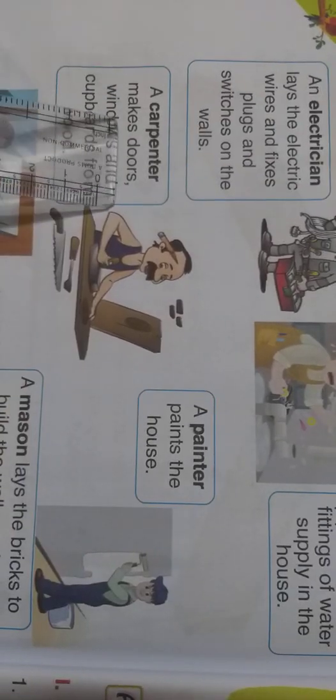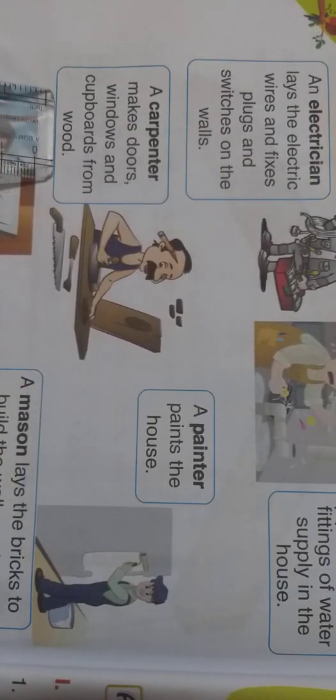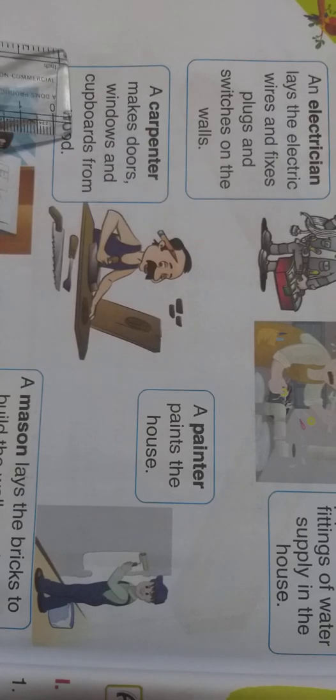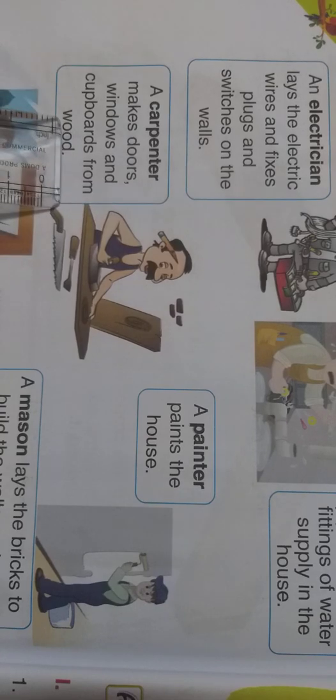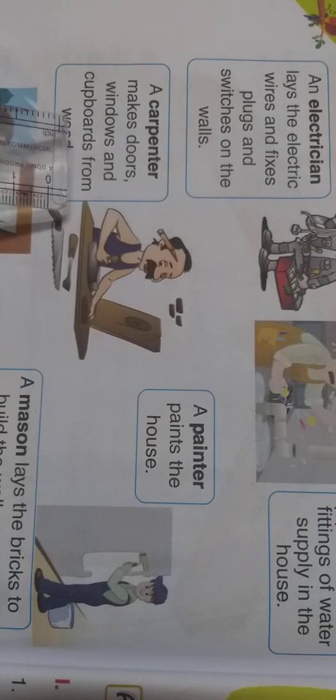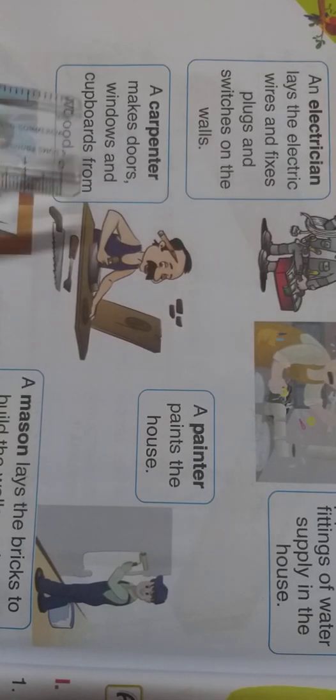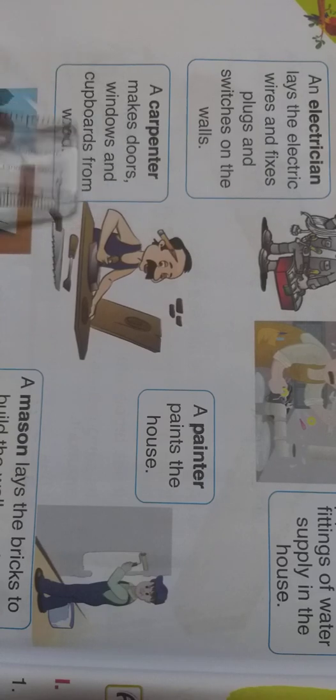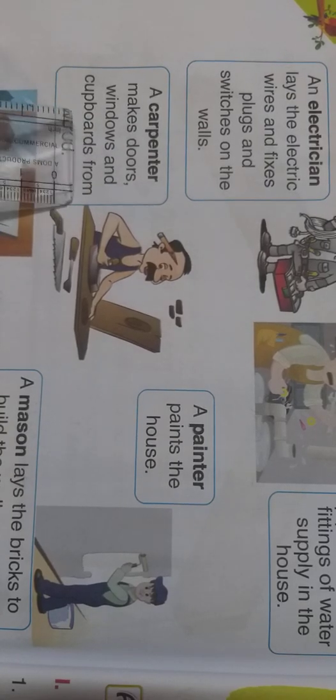A carpenter. A carpenter makes doors, windows and cupboards from wood. Children, what is the work of a carpenter? A carpenter makes doors, windows and cupboards from wood. A carpenter prepares the furniture of the house from wood.